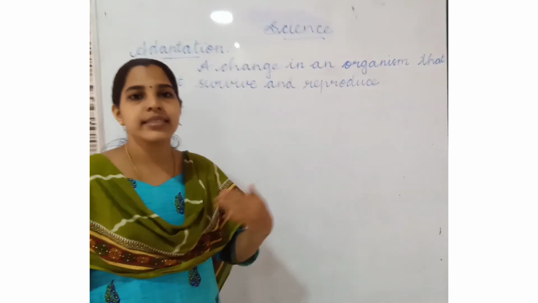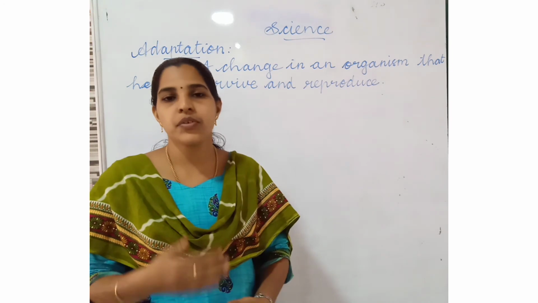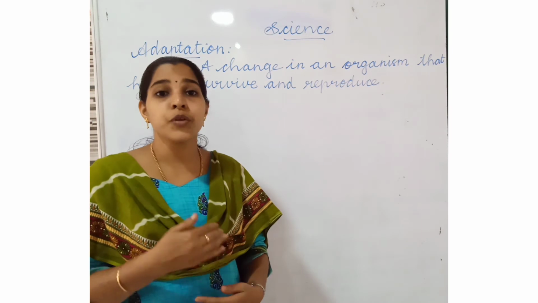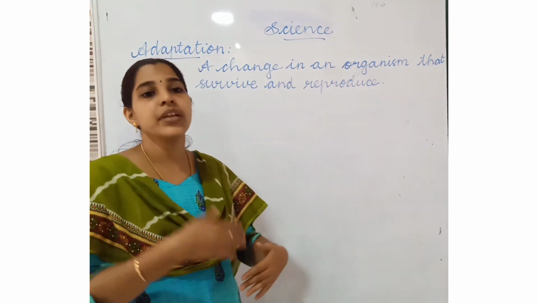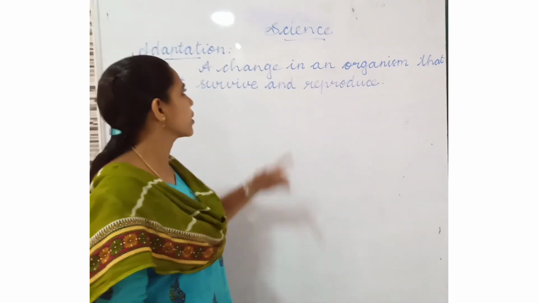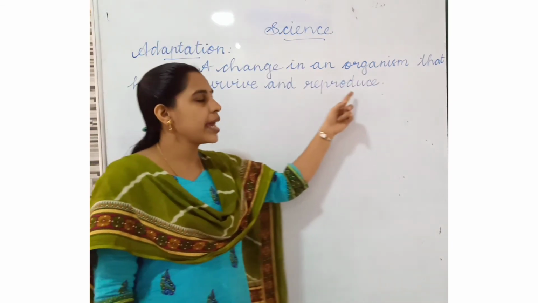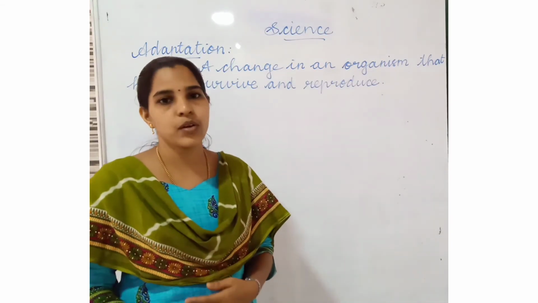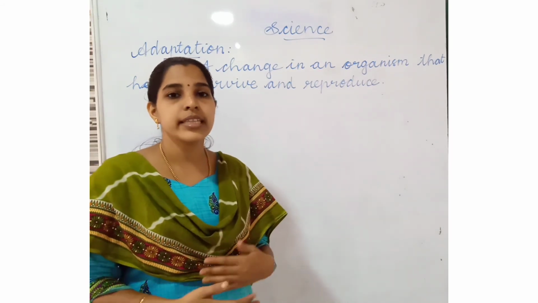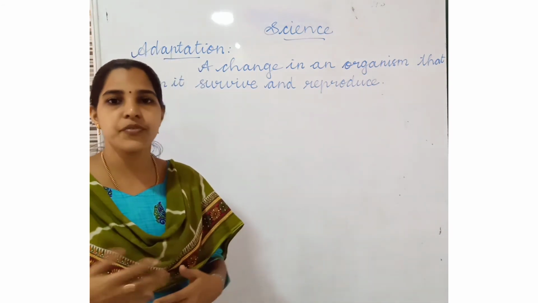The animals need to find food, shelter, protection and reproduction for their survival. They need protection, so for that they will live in different habitats, different places. A change in an organism that helps it survive and reproduce. For reproducing and protecting their young ones, and for food, they will live in different habitats, different places.